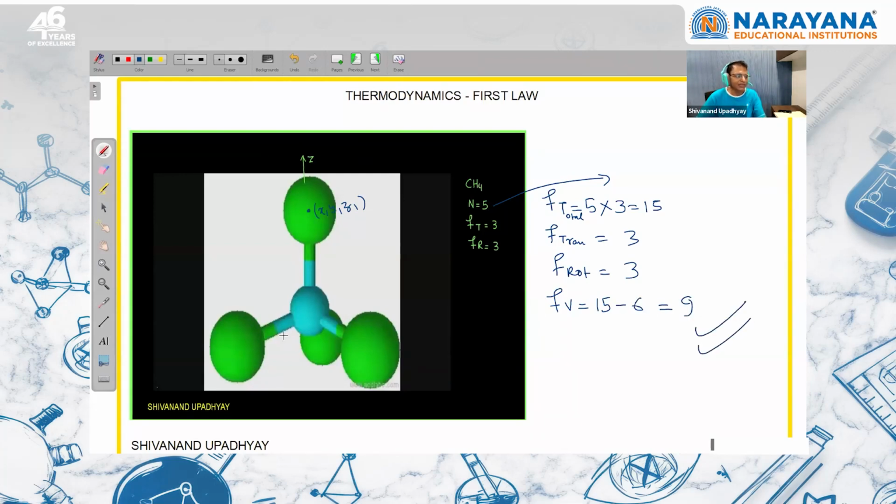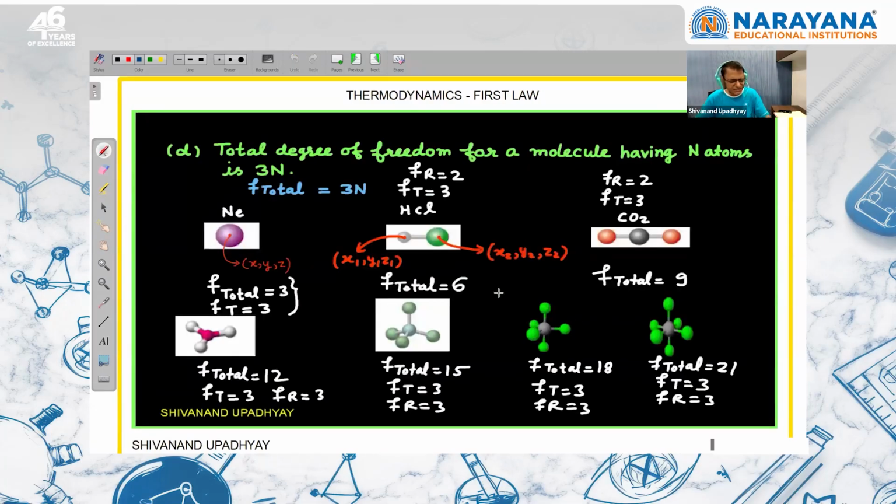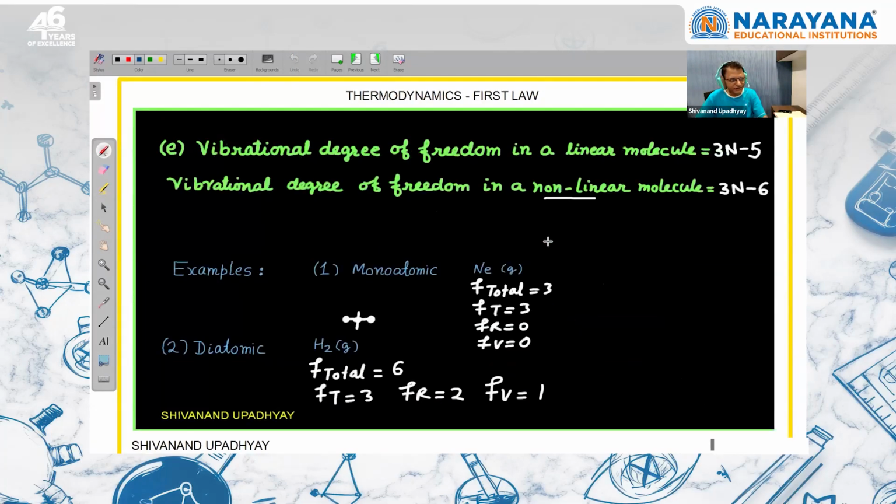This is the way to calculate the different types of degrees of freedom. So the vibrational degree of freedom in a linear molecule will be 3n minus 5, where n is the number of atoms in the molecule. And for non-linear, it is 3n minus 6.